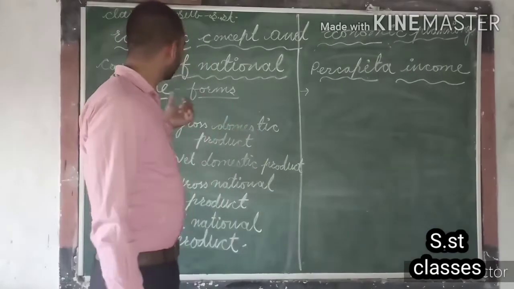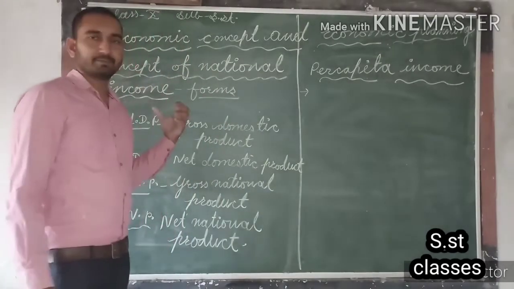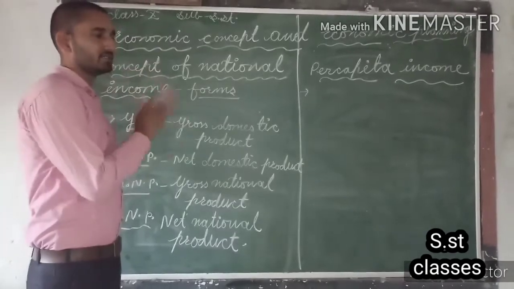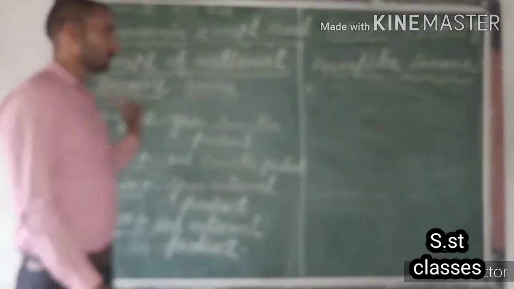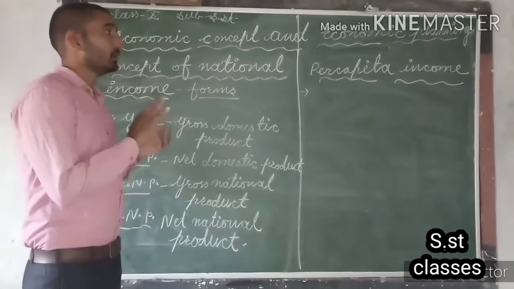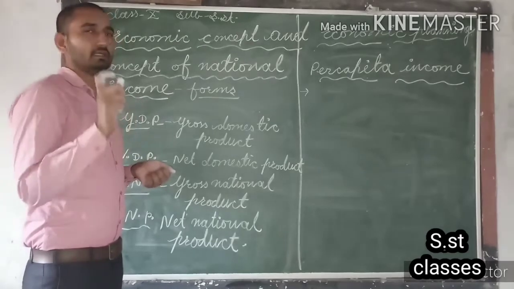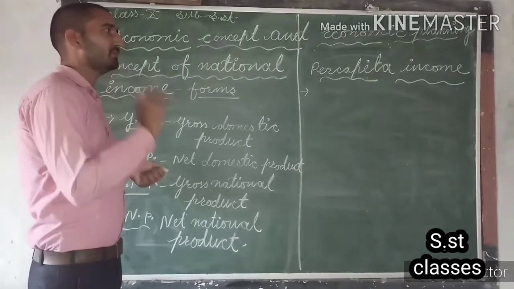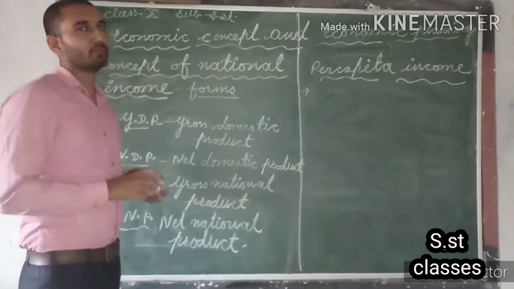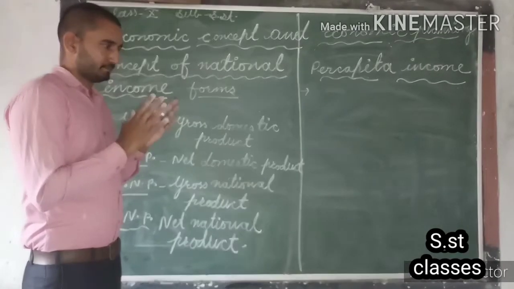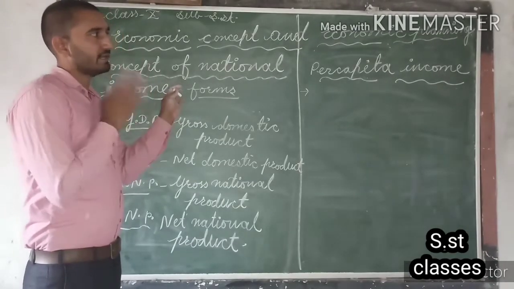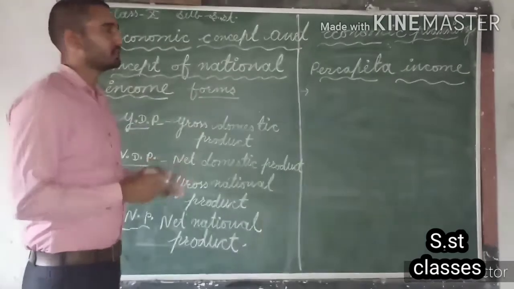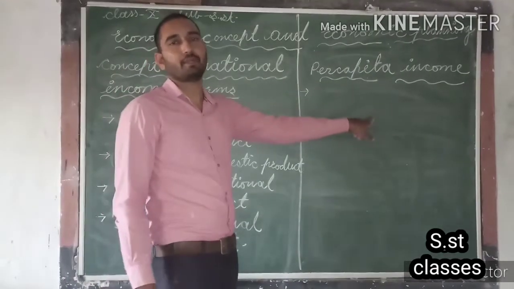Guys, if we discuss the national income, then it is the total income of a nation, which does not have any public welfare relevance with the population. And if we discuss national income in the concept of population, then it will become per capita income.